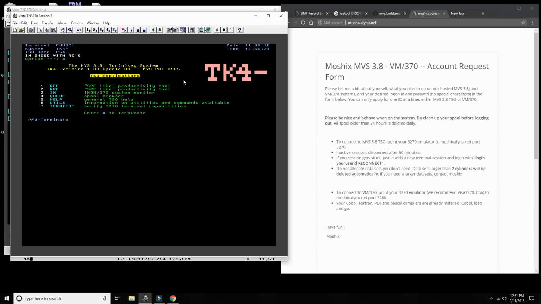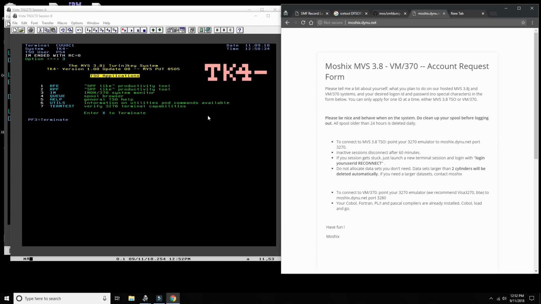And I've been doing this out of my pocket for the community at large, so people don't have to download MVS and the TK4 package and install it and figure out how to run it. All they need is a terminal emulator. I use obviously always Vista TN3270 and connect to my main MVS system in the cloud, and they log in and they're ready to go. They don't have to maintain it, they don't have to back it up, and don't have to worry about it.